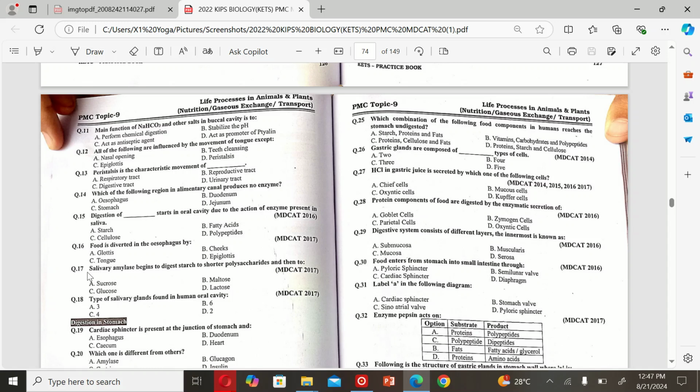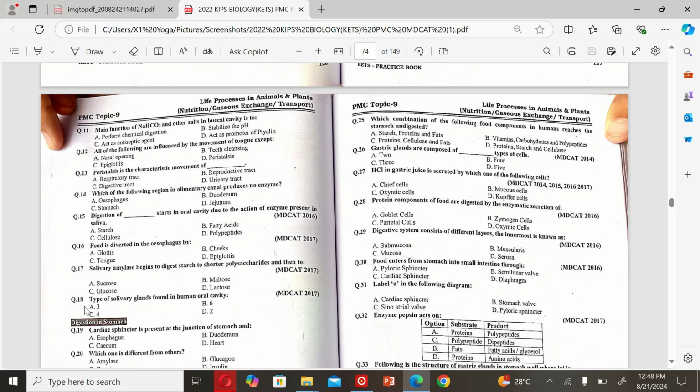Epiglottis. The next MCQ is: salivary amylase begins to digest starch, a polysaccharide, into A. Sucrose. B. Maltose. C. Glucose. And D. Lactose. So the correct option is B.